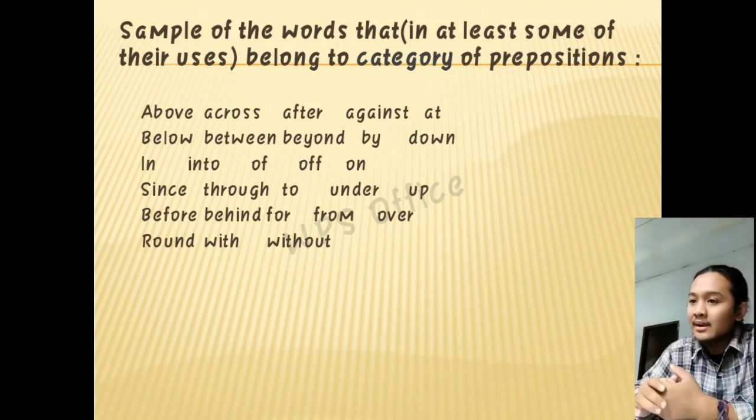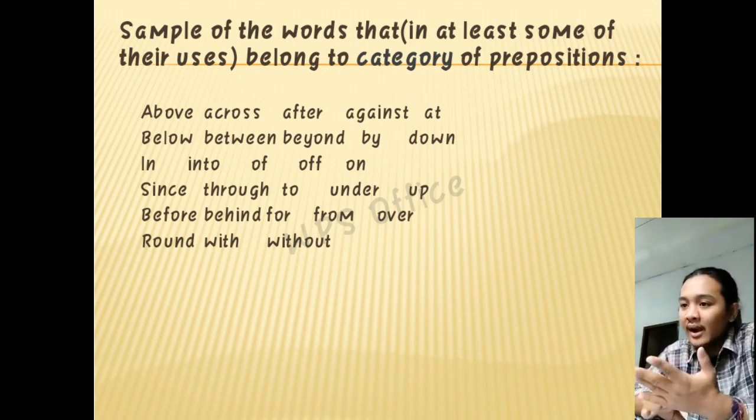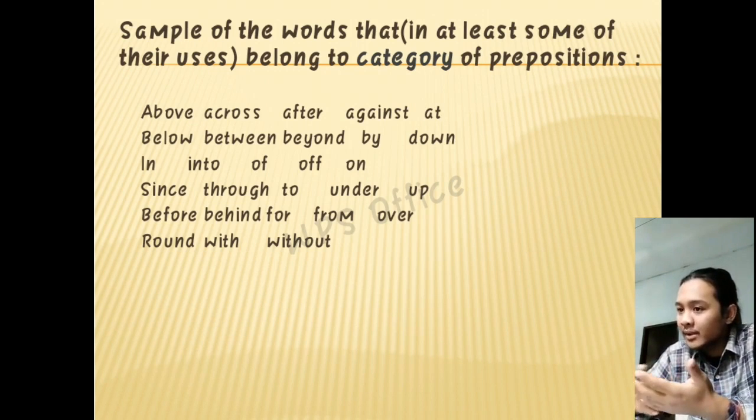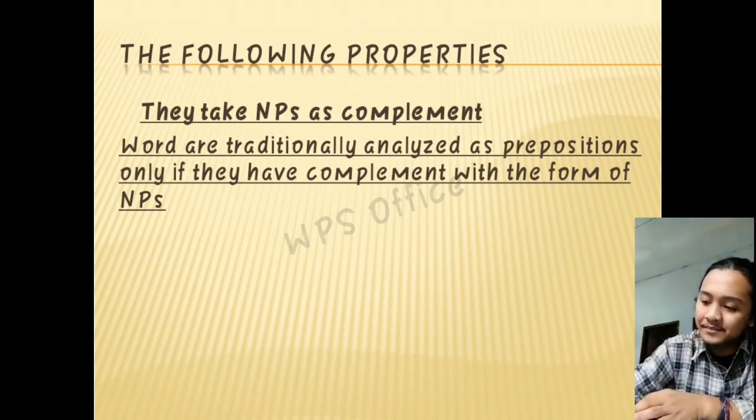The samples of words that in at least some of their use belong to the category of preposition are above, across, after, below, between, beyond, in, into, since, before, behind, around, with, without, and many others.